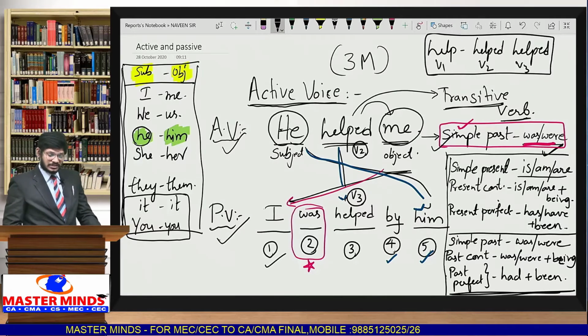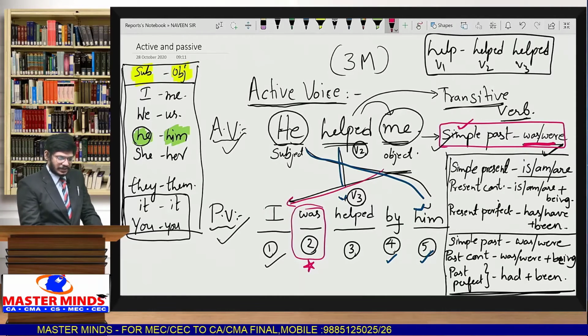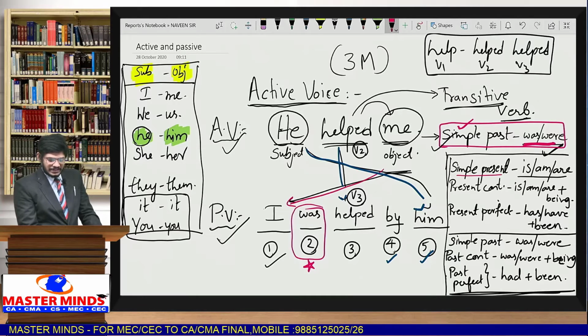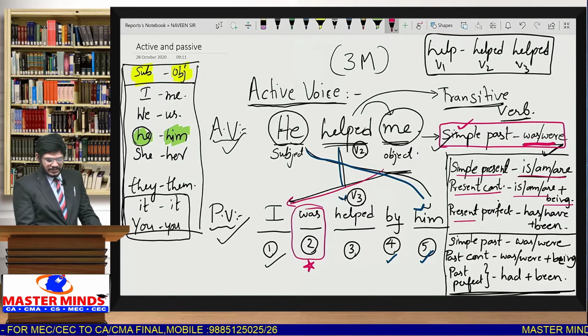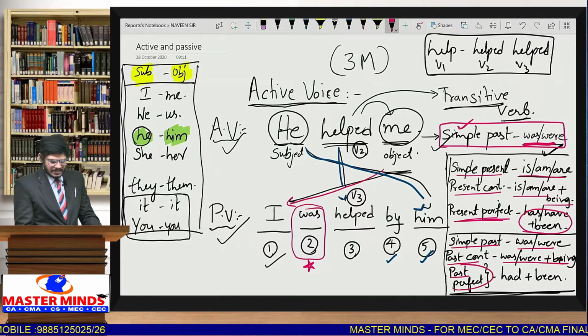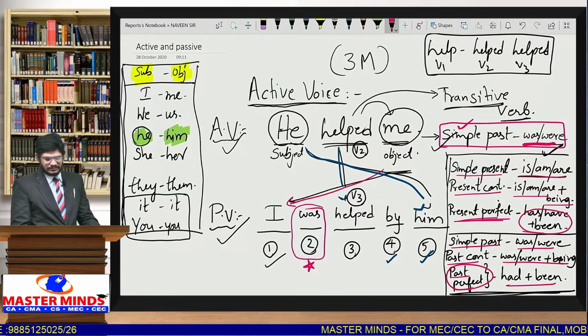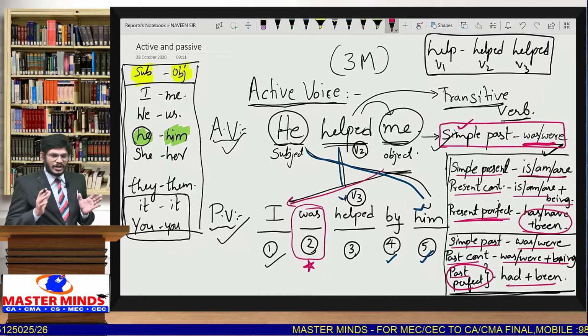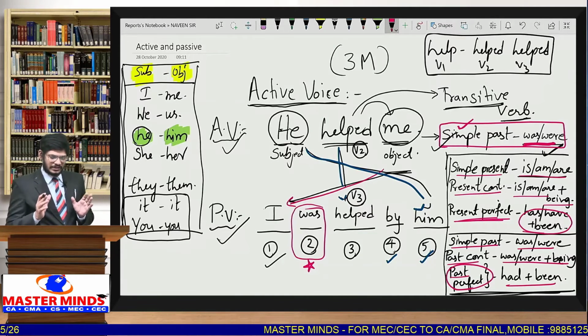Okay, you must remember this table is very, very important, as I already told you. Whenever the given sentence is in simple present, we use is, am, are. Whenever it is in present continuous, is, am, are plus being. Whenever it is in present perfect, we use has or have plus been. If it is in simple past, we use was or were. If it is in past continuous, then we use was or were plus being. If it is past perfect, we use had plus been. So you have to remember this tense.